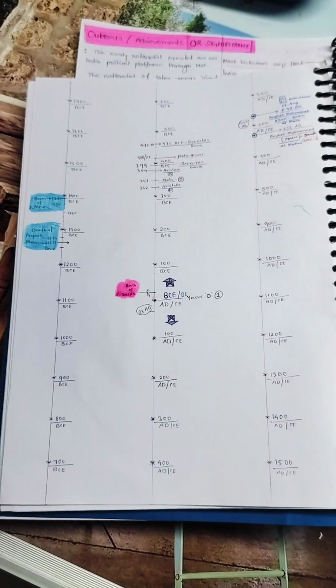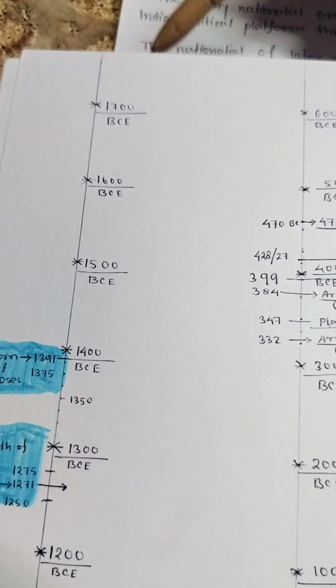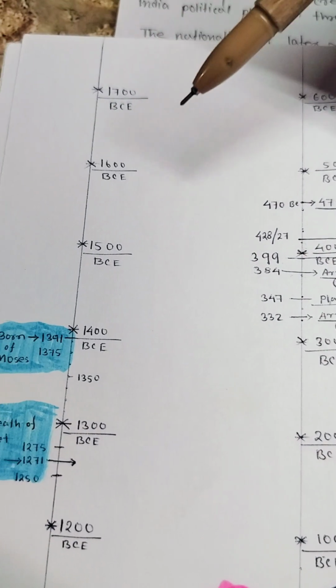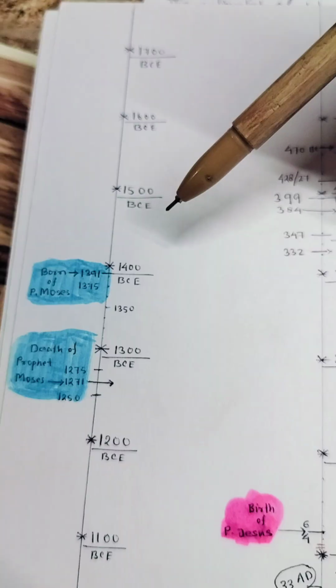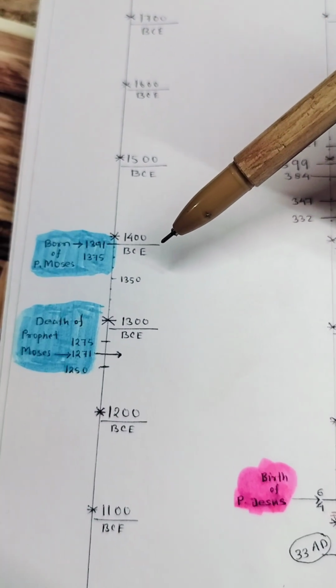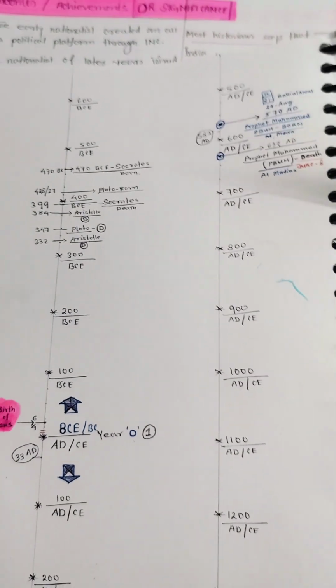So now please concentrate on my notes. Now I am going to explain what the 1700 BCE, 1600 BCE, 1500 BCE and 1400 BCE represent. Now I will explain in a more dynamic way.